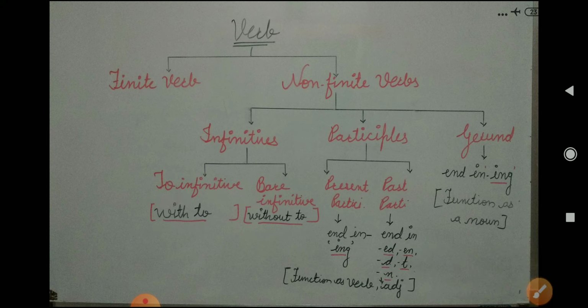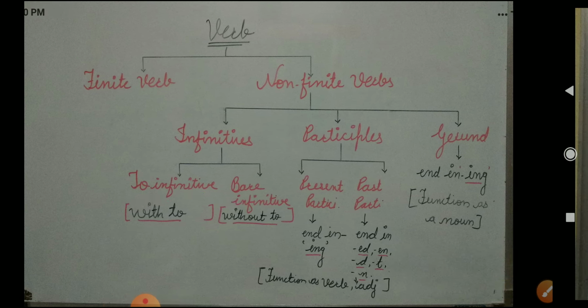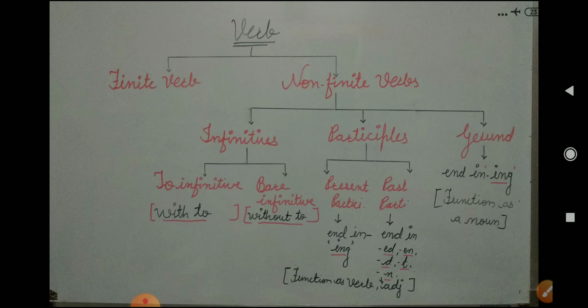Participle is divided into two kinds: present participle and past participle. Present participle ends with ing, past participle ends with ed, en, d, t, n. The function of the participle is verb or sometimes adjective. The third kind of non-finite verb is gerund, that also ends with ing, but it functions as a noun.